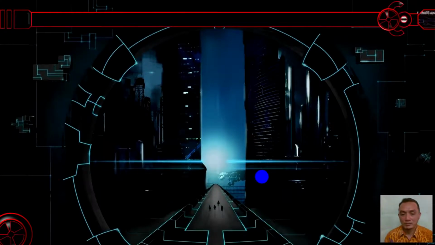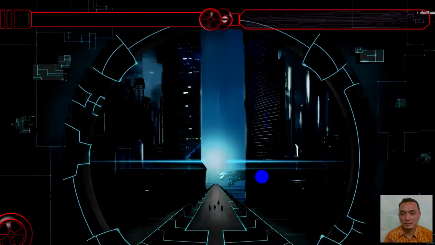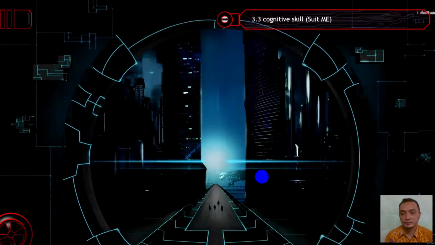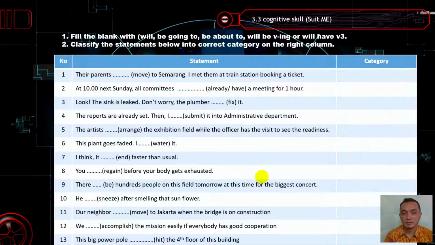I'd like to show you about the assessment. Now this is meant for you for assessment 1. I need you to fill the blank with will or be going to, be about to, will be verb-ing or will have V3, and classify the statements below into the correct category in the right column. So this is the sentence. For example, their parents will move to Semarang.